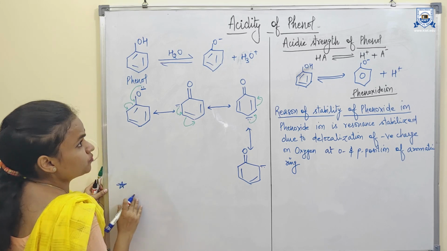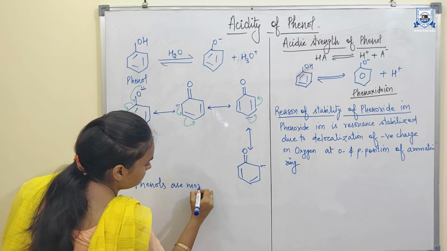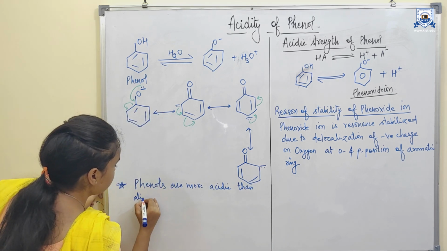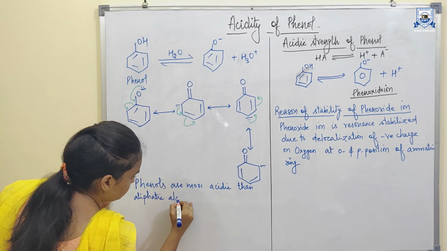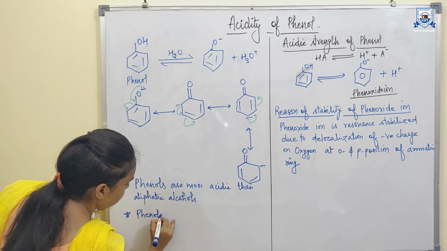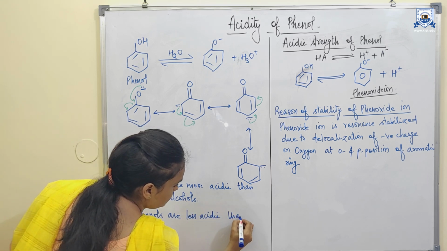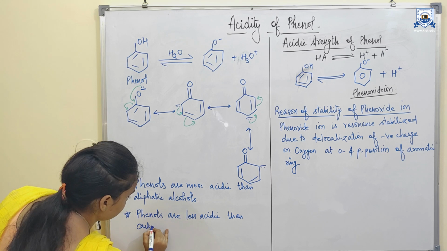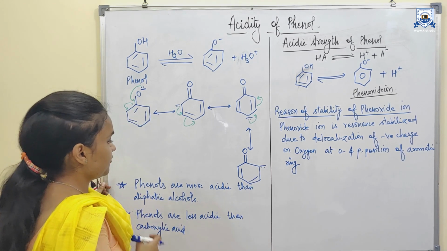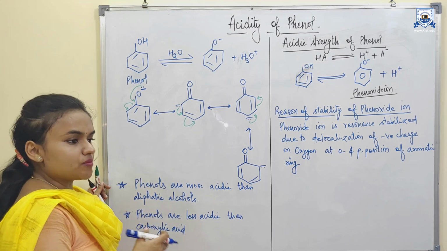But there are two important points. Phenols are more acidic than aliphatic alcohols. Next, phenols are less acidic than carboxylic acids. Now let's see the reason why phenols are more acidic than aliphatic alcohols but less acidic than carboxylic acids.